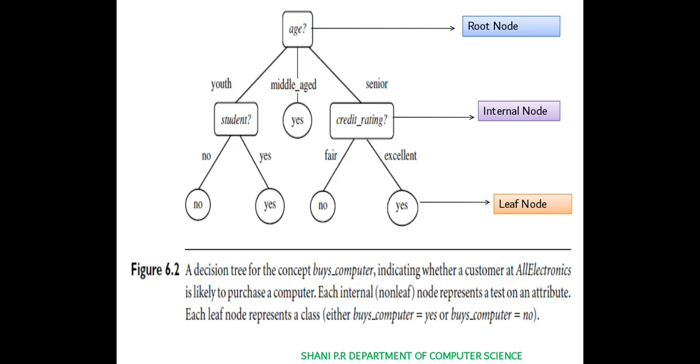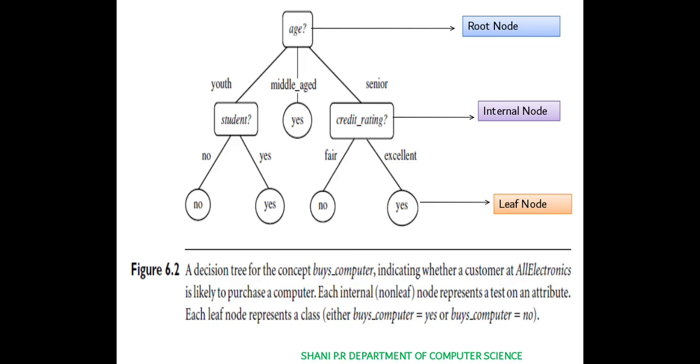So here is one example. The figure represents a decision tree for the concept buys computer, indicating whether a customer at AllElectronics is likely to purchase a computer. Each internal, that is non-leaf node, represents a test on an attribute. Each leaf node represents a class, either buys computer equals yes or buys computer equals no. Here you can see that age is the root node. The attributes are age, student, then credit rating. The rectangular representations are the attributes.